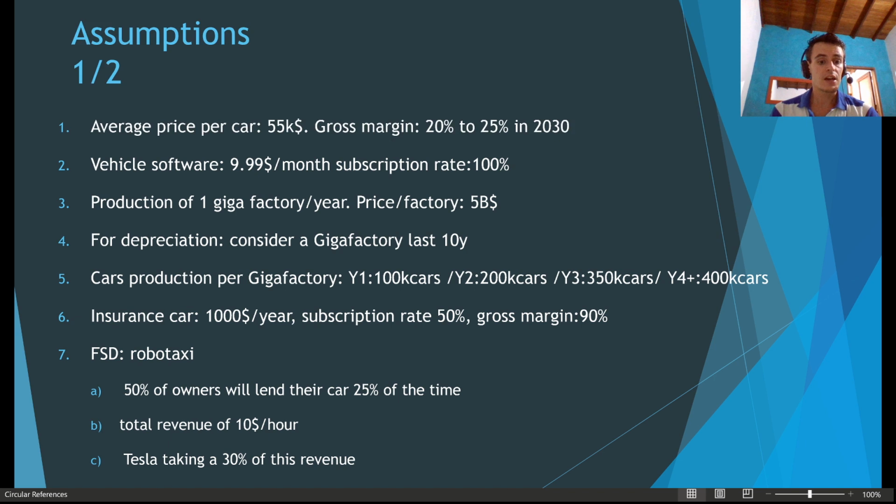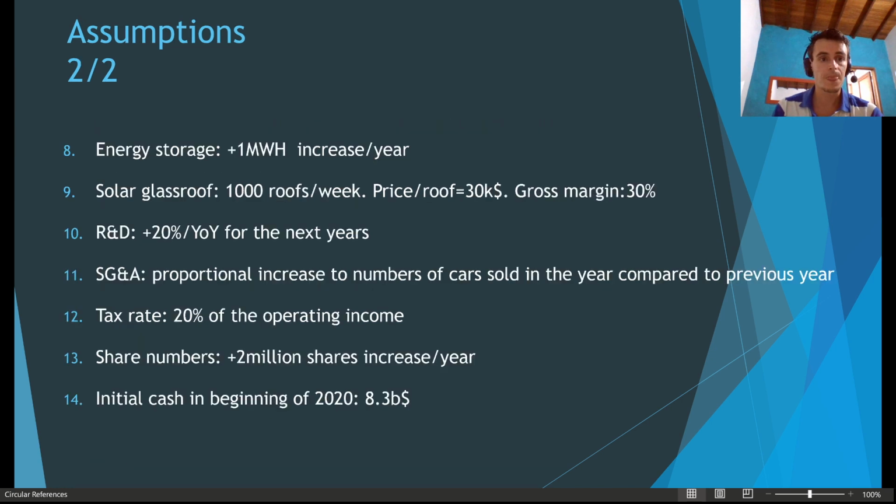And Tesla, because Elon Musk was discussing during this full self-driving day, he was mentioning about a 30% take rate of the revenue. So this is what I would call a gross margin of 30% in this case of the total robotaxi revenue, fleet revenue.